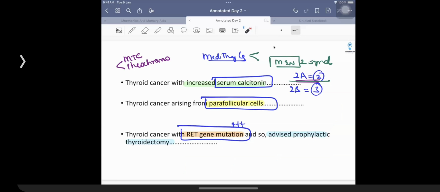तो यहाँ पे वापस आ रहे थे क्वेश्चन पे, कहाँ से कहानी शुरू करी थी? From the C cells or from the parafollicular cells, you are going to be having the origin of medullary thyroid cancer. Any patient having a positive family history of medullary thyroid cancer, these patients are advised to undergo prophylactic thyroidectomy, right? So we are going to be doing a prophylactic thyroidectomy in these patients, and as some of you did make a mention of the fact, might have been told to you in surgery. In some patients, you're going to be doing it at an early stage, let us say 1 year, or in other patients, you're going to be doing it after a gap of like within 5 years. So I think 2B is more aggressive. So it will require the prophylactic thyroidectomy early, right?